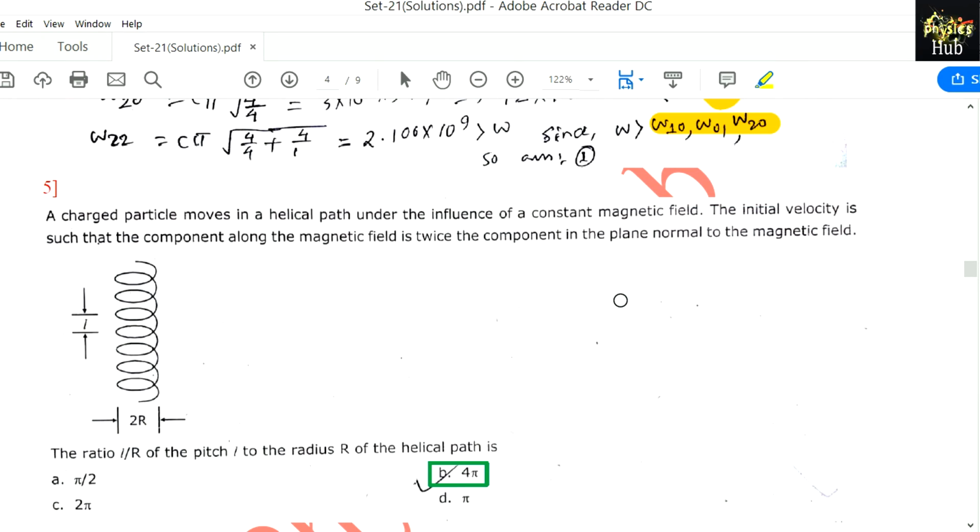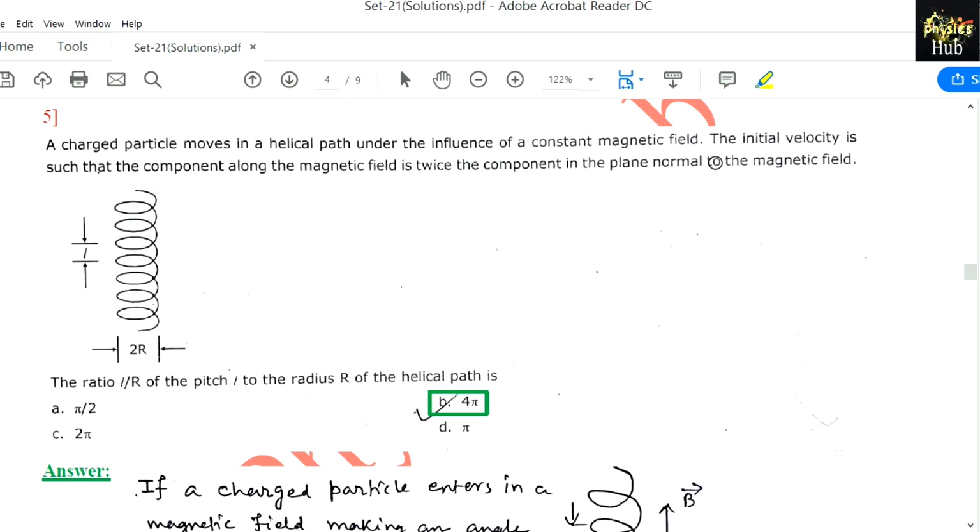Now coming to question number 5. A charged particle moves in a helical path under the influence of a constant magnetic field. The initial velocity is such that the component along the magnetic field is twice the component in the plane normal to the magnetic field. So as you can see, the helical path is of diameter 2r, meaning radius r, and the pitch is given by L. Pitch is what? Pitch is, in one rotation, how much linear distance it is covering.